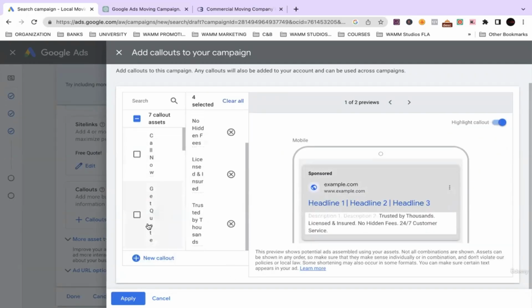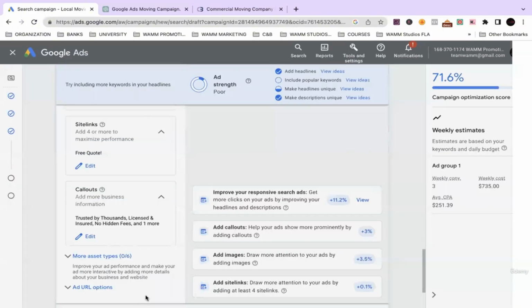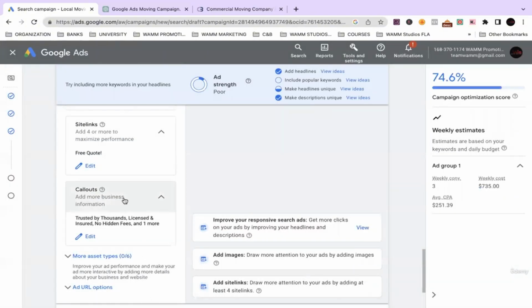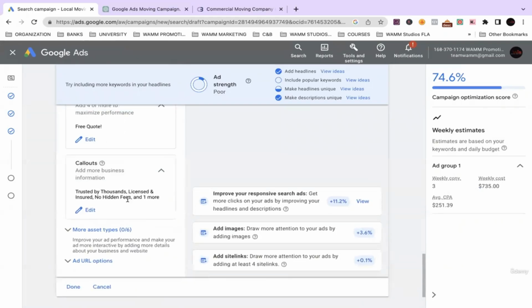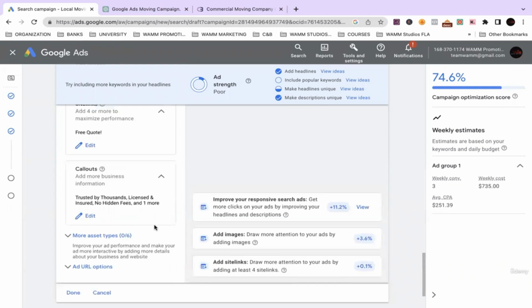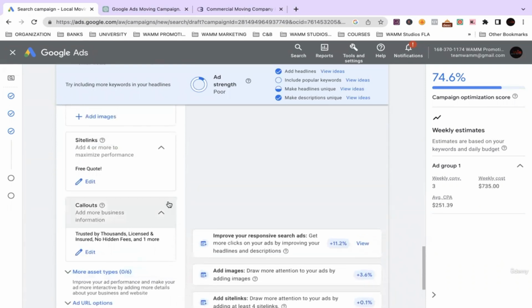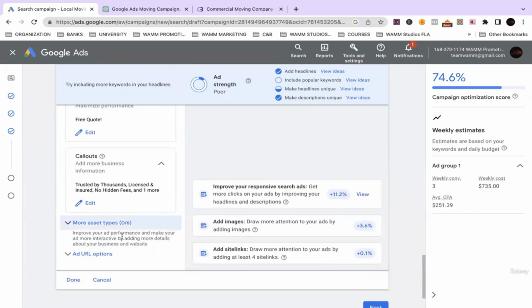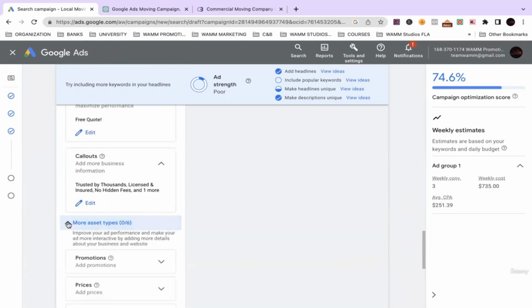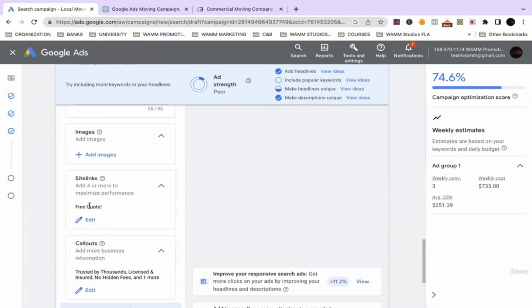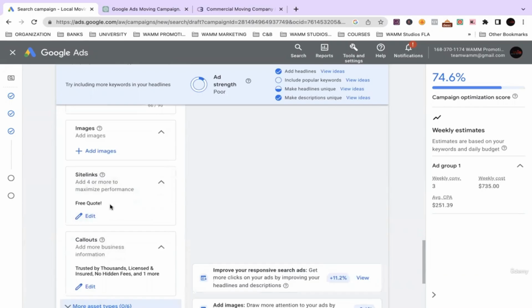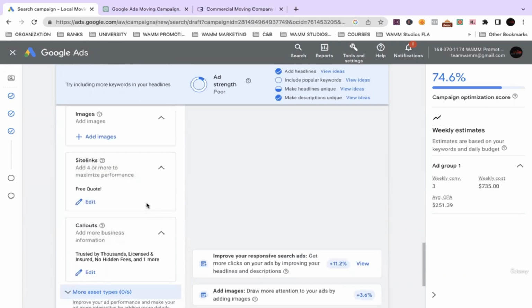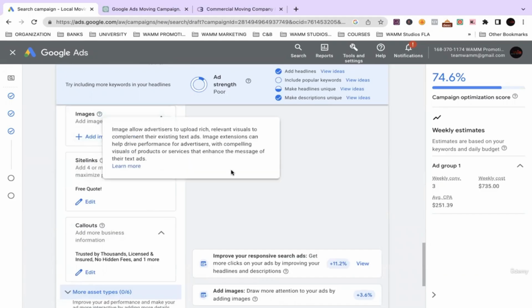So boom. Apply now. And there we are, we got our call out section. That pretty much does it, guys. Of course, we can add images, but the goal here is to show you how to use ChatGPT for your ad. We'll skip the image section, but of course, adding images is going to help.